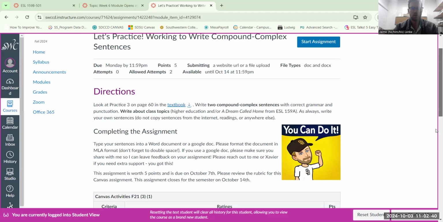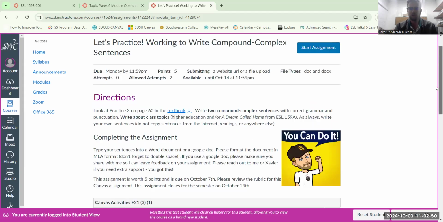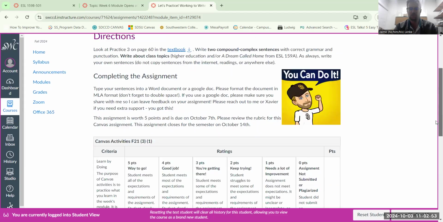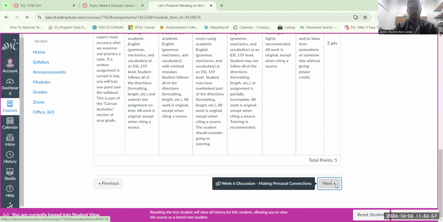Okay. So again, this is how you complete the assignment. You're going to type it into a Word document or a Google document, format it in MLA format, and then submit it to the link above where it says Start Assignment. Okay. So you'll submit that assignment and then you'll click Next.